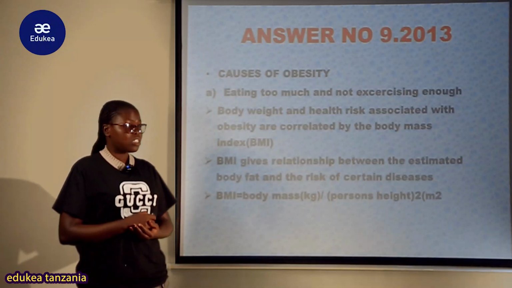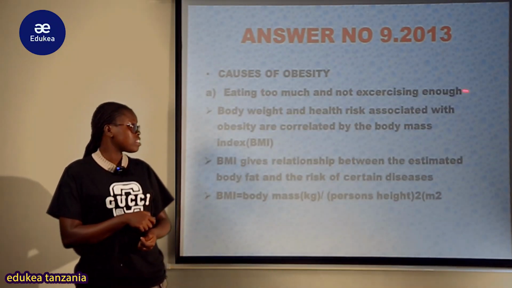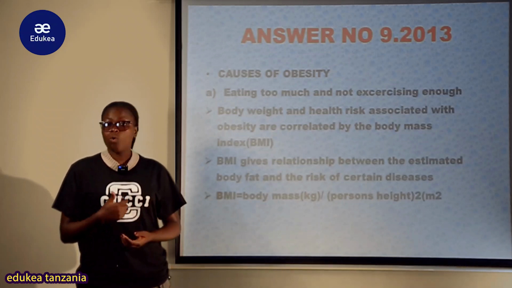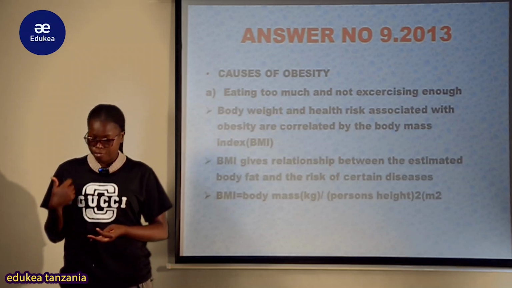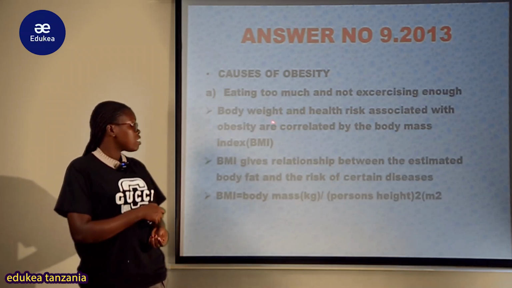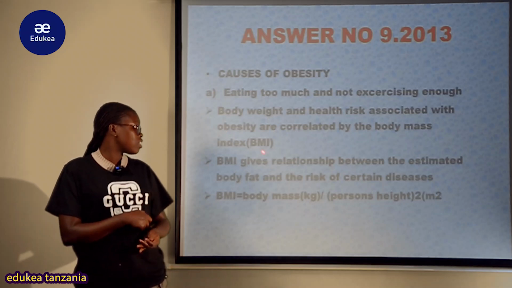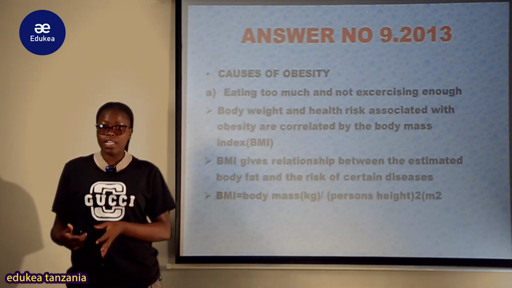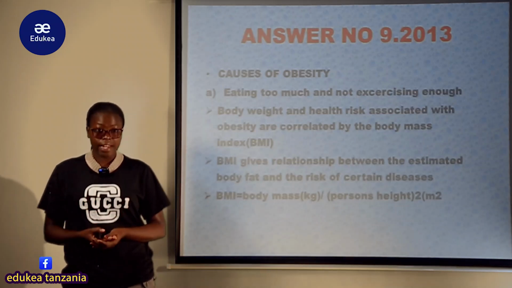So the causes of obesity. The first one is eating too much and not exercising enough. So kula sana na bila kufanya mazoezi, especially kula vyakula ambavyo vinakuwa vina fats. And the body weight and health risk associated with obesity are correlated by the body mass index. Tunapozungumzia body mass index hapo tunaenda kuangalia uzito. Tunapopima uzito tunaangalia uzito wa mtu na vile tunaangalia na urefu wake pamoja na age.